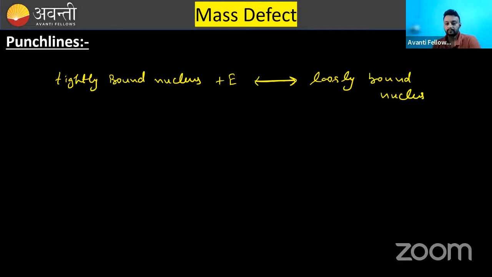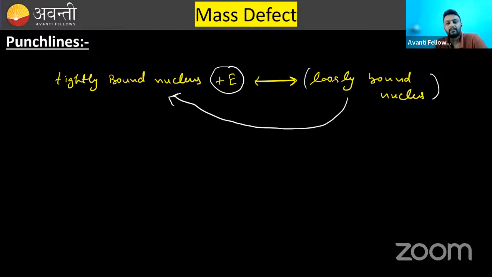Or another term, the process is reversible. You can see that the arrow is going both the ways. If loosely bound nucleus converts to tightly bound nucleus, some energy is released. So this is most important term. Read it with me. If loosely bound nucleus converts to tightly bound nucleus, then some energy is going to be released in the process. Clear?